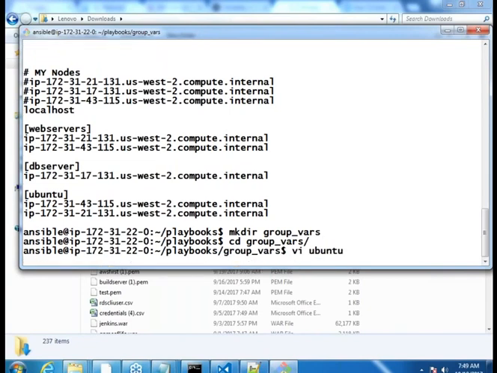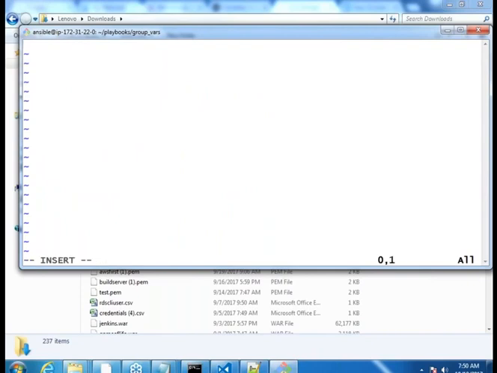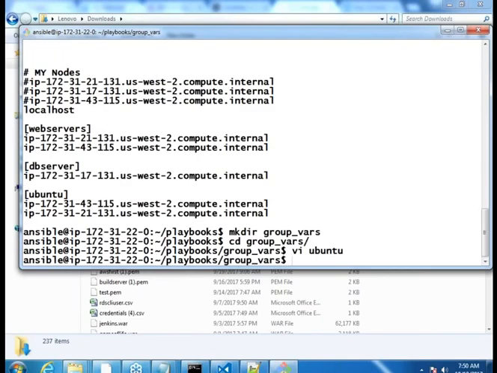Since this is a YML file, I start with the dashes. Then I state package_name. The name of the package which I want to install is tomcat7. Make sense? Fine, so now I have just group_vars.